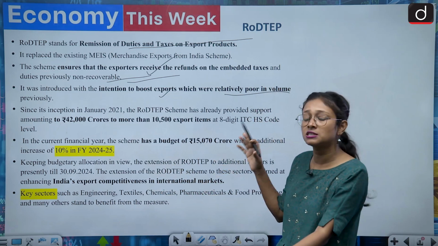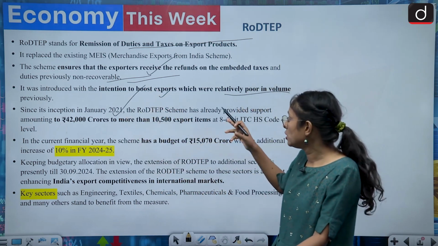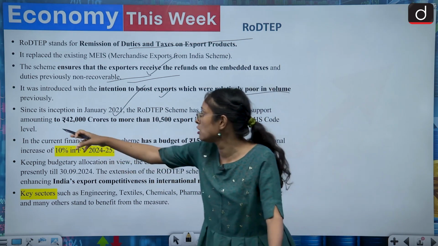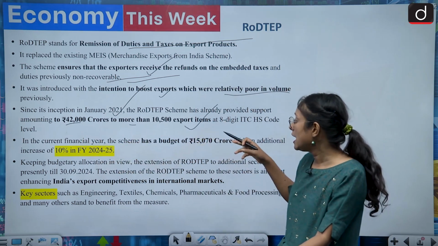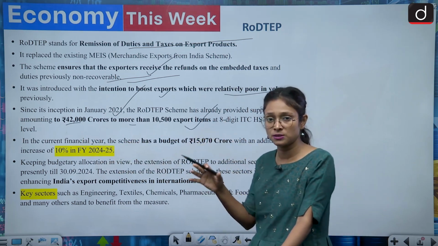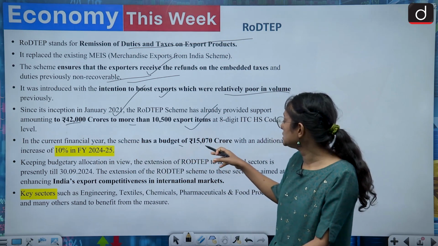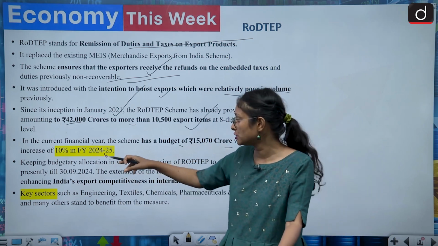Since its inception in January 2021, it has already provided support of 42,000 crore rupees to more than 10,500 export items. This time the budgetary allocation is 15,070 crore, an increase of 10% in this financial year.